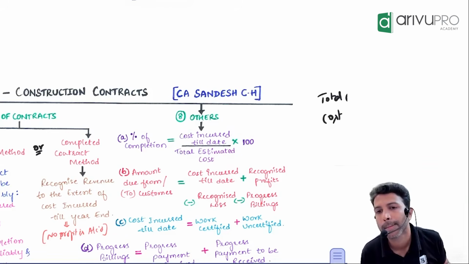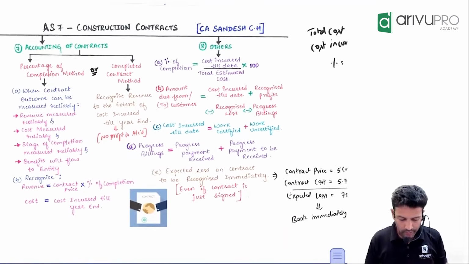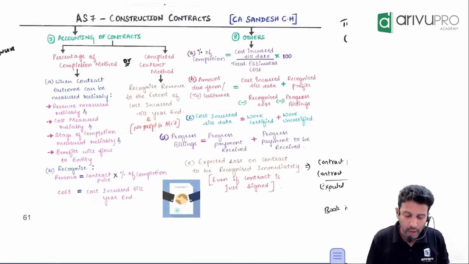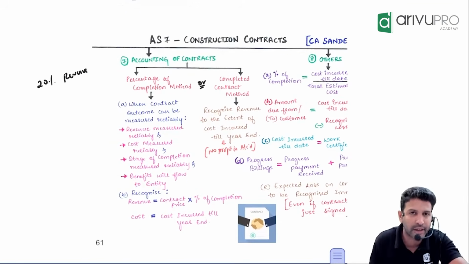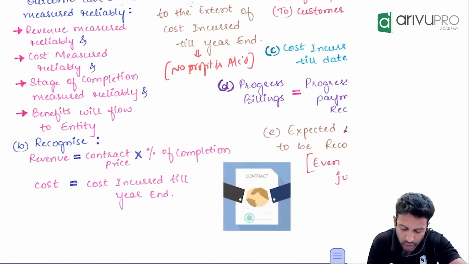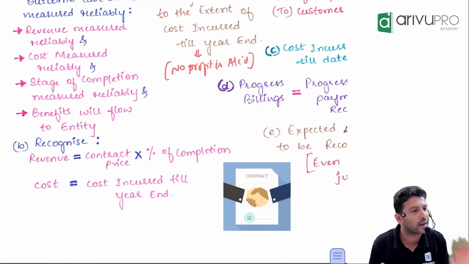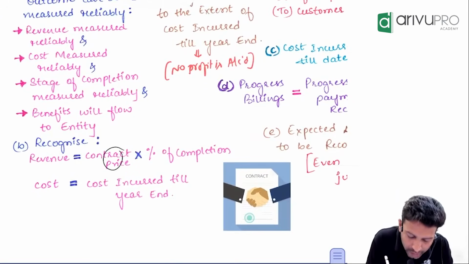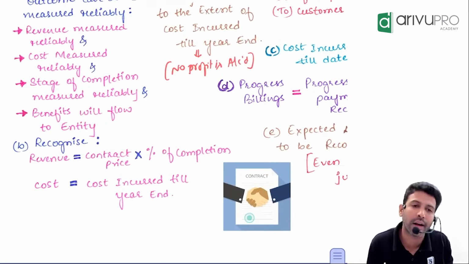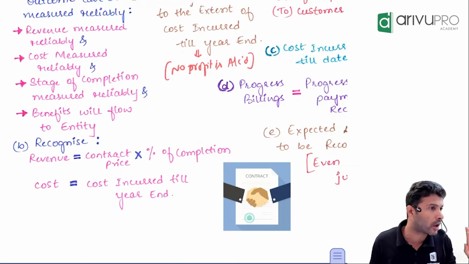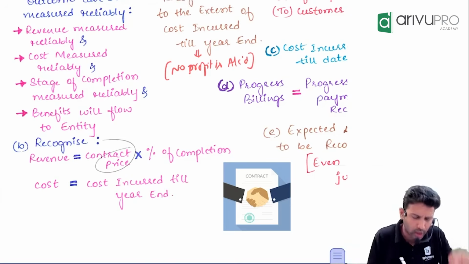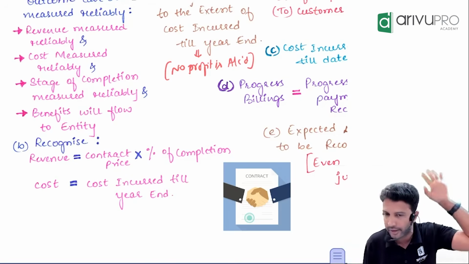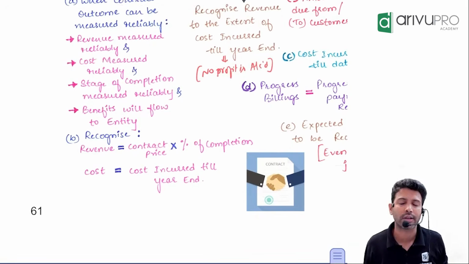Next. If you're going for percentage of completion method and 20% work is completed, what are you going to do? 20% of the revenue you will recognize. How much ever is your contract price, 20% of that you will recognize. Why 20%? It's not a magic number. If 20% work is completed, 20% of the total revenue you will book in the current year. Sir, what about cost?